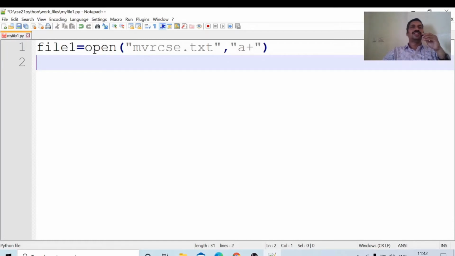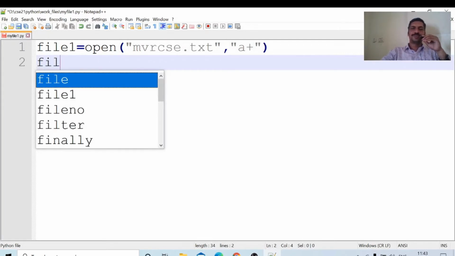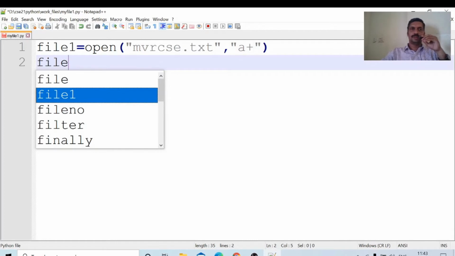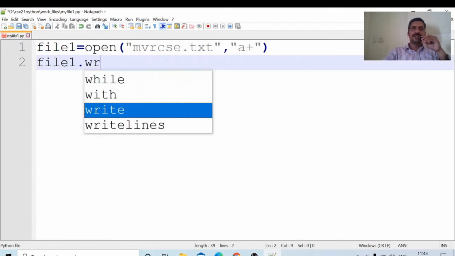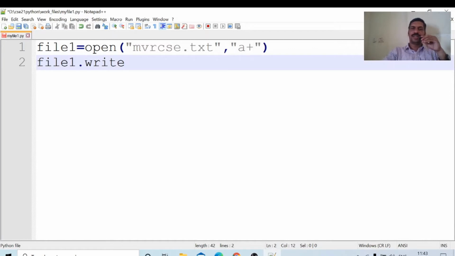Next, I want to write some data onto the file. How will I write the data onto the file? File 1 dot write. The write function is used to write data onto the file. What will I write here?